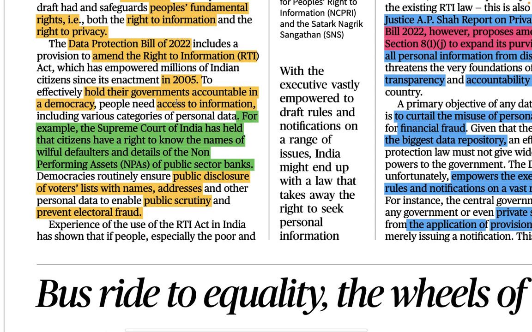Now the Supreme Court of India has held that citizens have a right to know. Even the Supreme Court has said that. Citizens have the right to know, the right to know about willful defaulters. For example, Vijay Mallya, Mehul Choksi, Nirav Modi. Such people who are willful defaulters, we can know their names and what is happening in our country. Ultimately, you should think why a citizen of India should have the right to know about the willful defaulter.